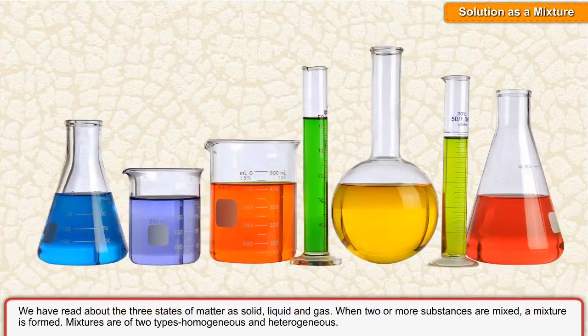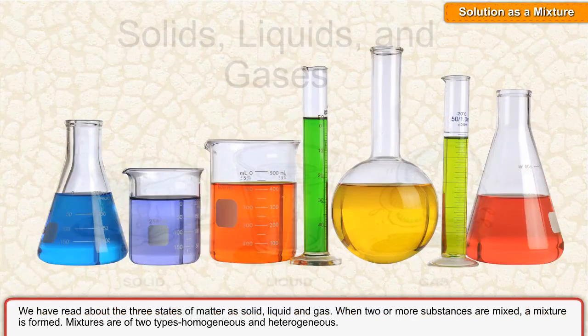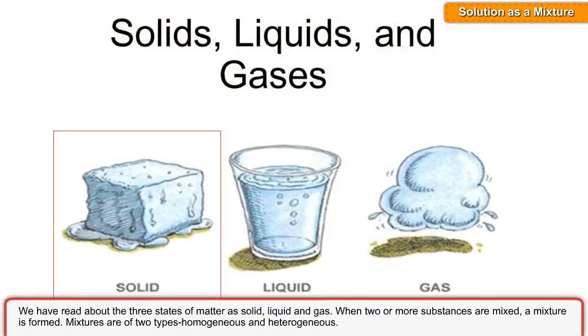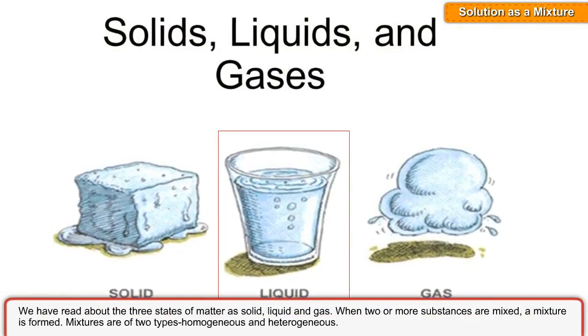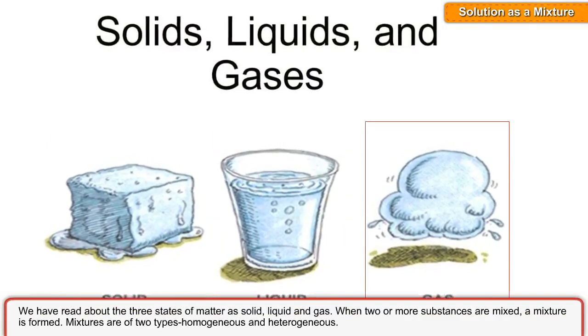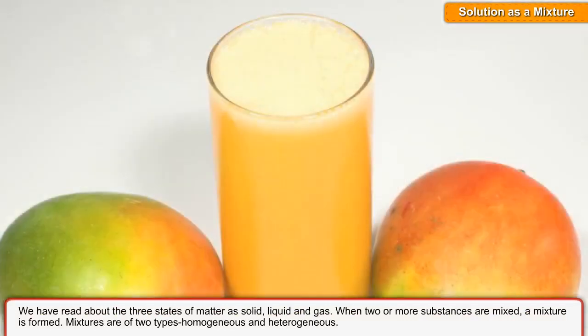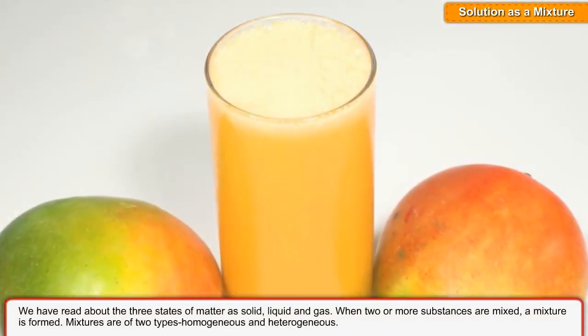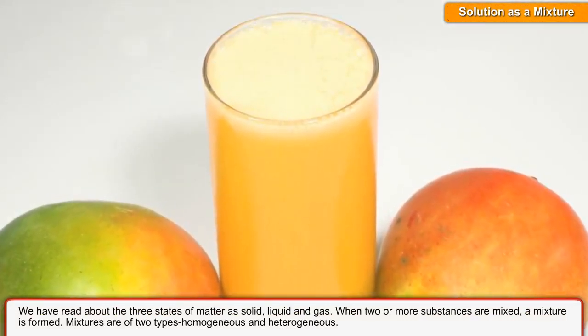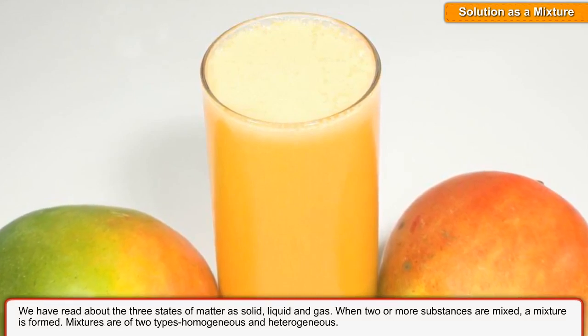We have read about the three states of matter as solid, liquid, and gas. When two or more substances are mixed, a mixture is formed.